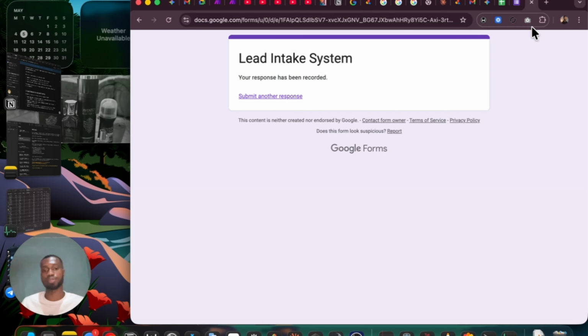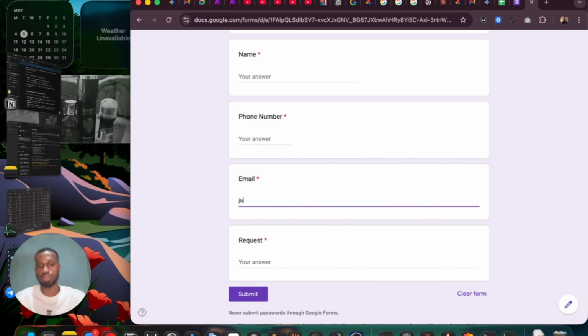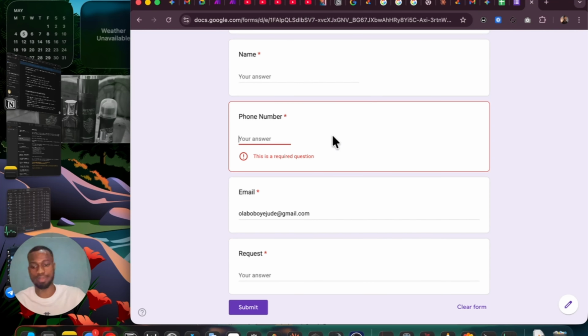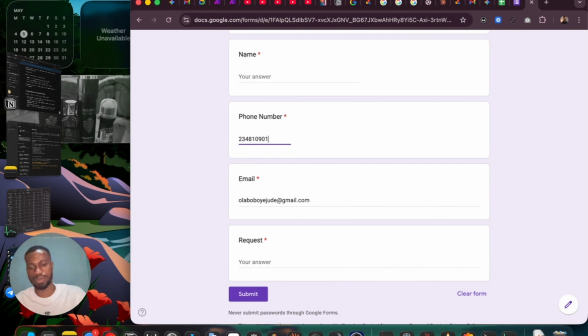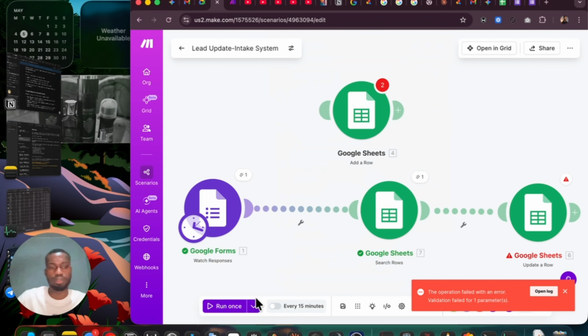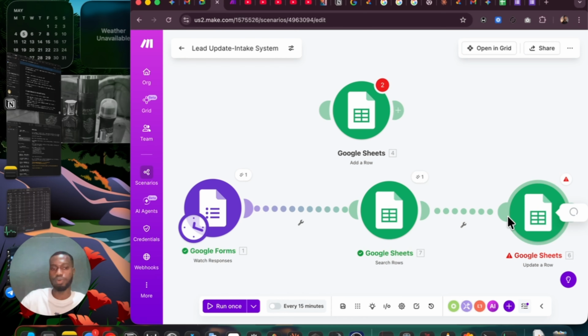Now, since we've been able to do it correctly, let's use a situation where we use the wrong email. Okay, so the phone number, I'm going to change it back into my previous number, 8109015. Alright, so Jude. And I'm going to use this same thing. So now we see what will happen here. You can see operation failed, an error, missing row number. So it could not get the row number.